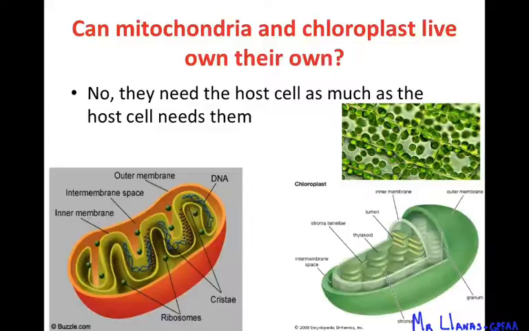And just like we said earlier, they have a relationship. These two organelles created a relationship with their host, or the cell that engulfed them, and they depend on each other. So if you take them out of the cell, they're not going to be able to survive on their own, even though they have their own DNA and their double membrane. They need the host as much as the host needs them. So yeah, they can't survive on their own.